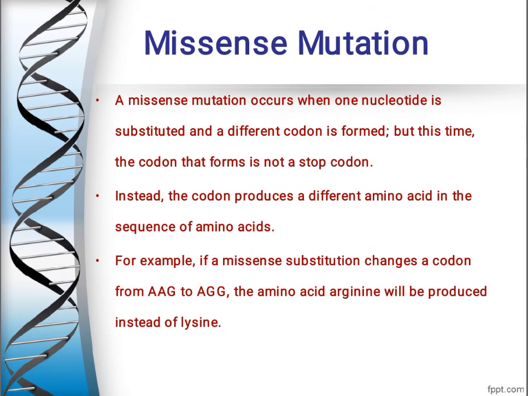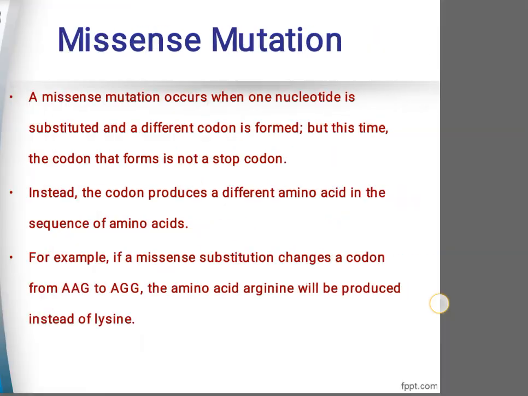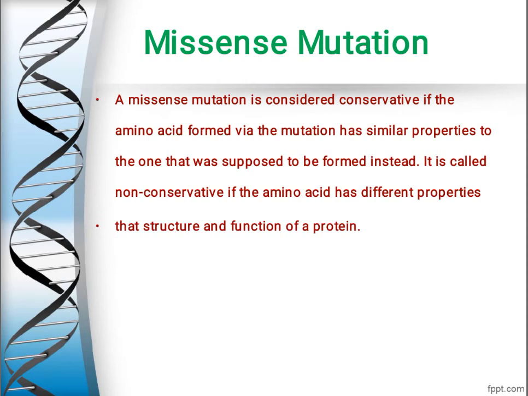Now I will again go back. Here you can see AAG is converted into AGG. So arginine will be converted into lysine. In such a case, if lysine has the same properties as arginine, then that mutation is called a conservative mutation. And if arginine and lysine both have different properties, then that mutation is called a non-conservative mutation.